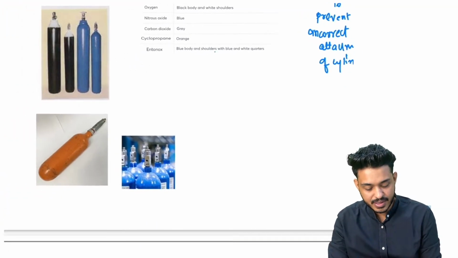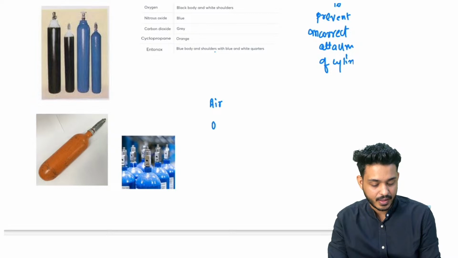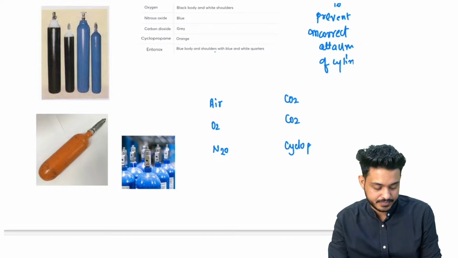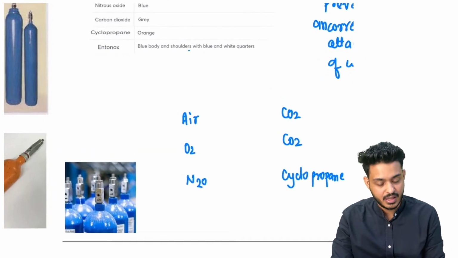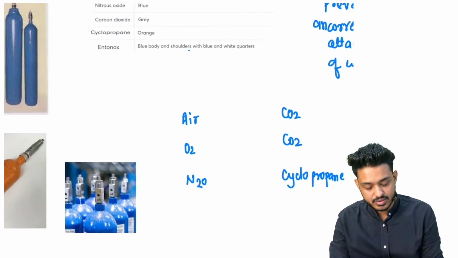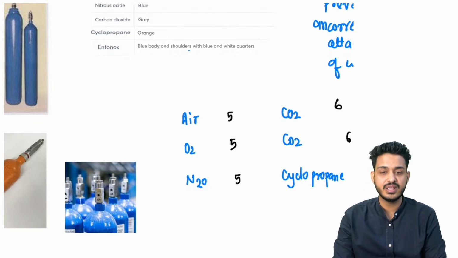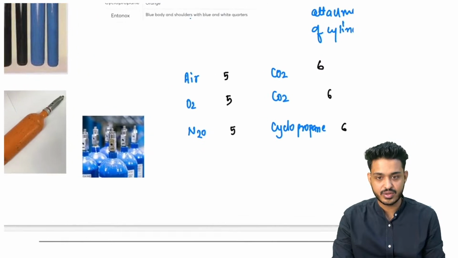तो सिंपली बता देता हूँ. We are having air, we are having oxygen, we are having N2O, we are having CO2, we are also having cyclopropane. तो इनके साथ में certain pin index that you have to remember the way I am telling you. So always remember this is going to be 5, 5 and 5. C जिसमें आ रहा है, C is looking like a 6, so that is going to be 6. C जिसके साथ में आ रहा है, that is going to be 6, right.